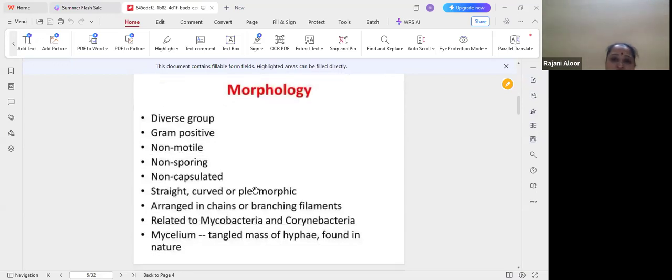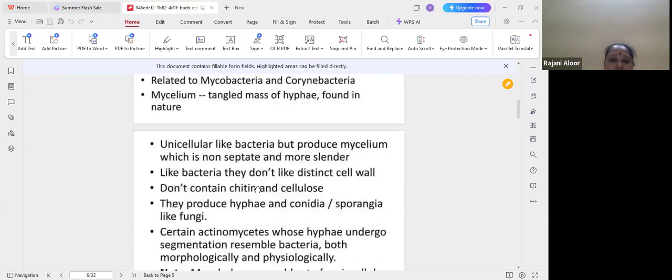What is the morphological diversity of the group? They are Gram positive, non-motile, non-sporing, non-capsulated, with straight, curved, pleomorphic structures, chain-like structures, and filamentous branches. They are related to mycobacteria and corynebacteria.